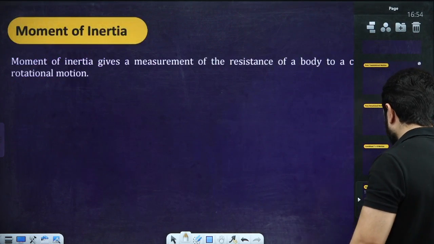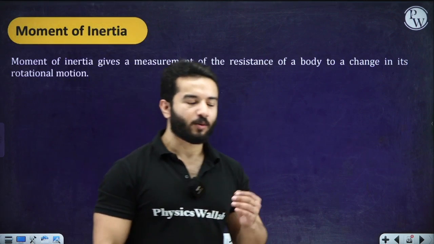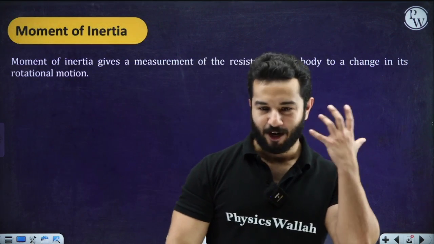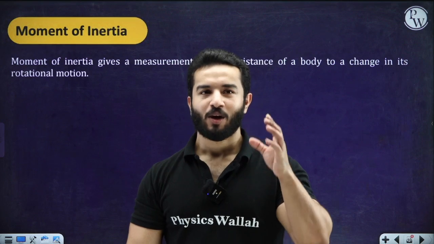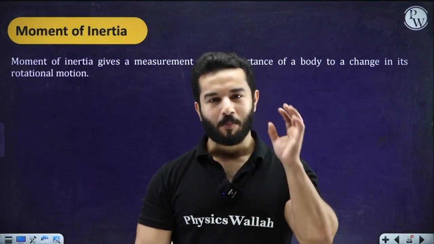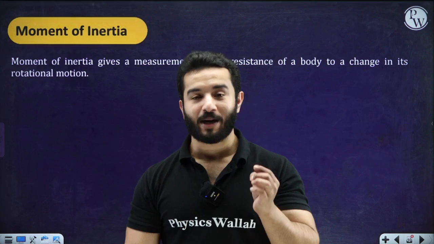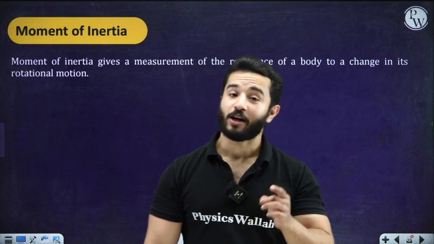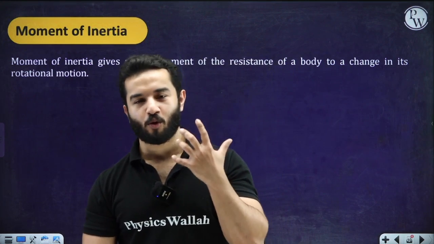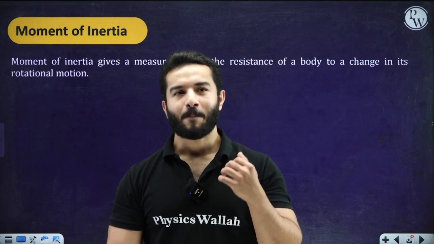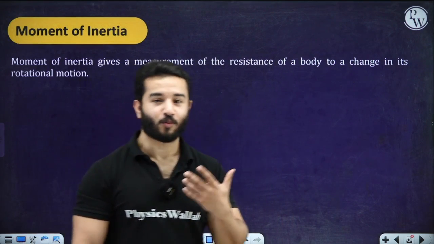Now let's move to moment of inertia. Till now I have already explained that moment of inertia is actually analogous to mass from translational motion. What I mean is the role which mass played in translational motion, the same role is going to be played by moment of inertia when we talk about rotational motion. So let's go a little back. What role did mass play? By mass we understood what inertia is, right?